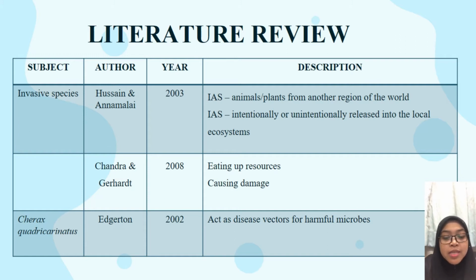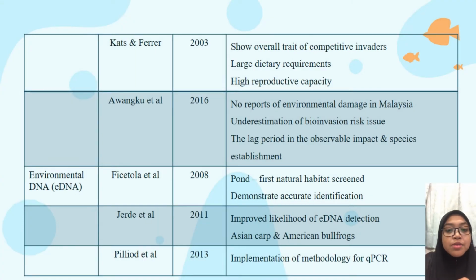For Cherax quadricarinatus, in 2002, Egerton found that this species can act as a disease vector for harmful microbes. In 2003, Katz and Ferrer found that this redclaw crayfish shows the overall traits of competitive invaders among crayfish, with large dietary requirements and high reproductive capacity. And in 2016, Awangku et al. stated that the fact that no reports of environmental damage caused by the crayfish in Malaysia are currently available is probably attributable to the underestimation of bioinvasion risk issues and the lag period in the observable impacts and species establishment.